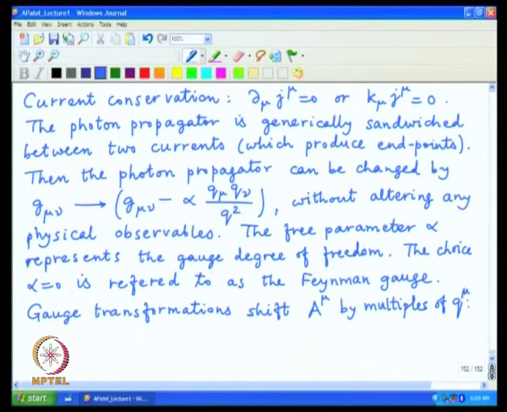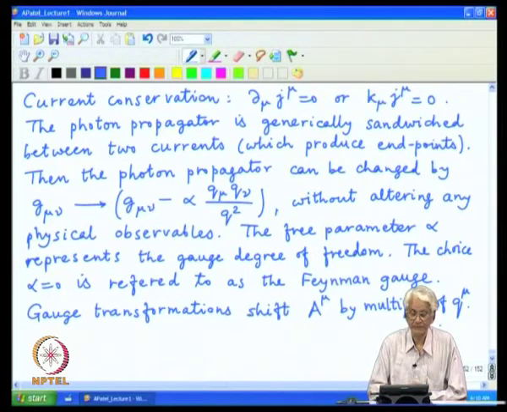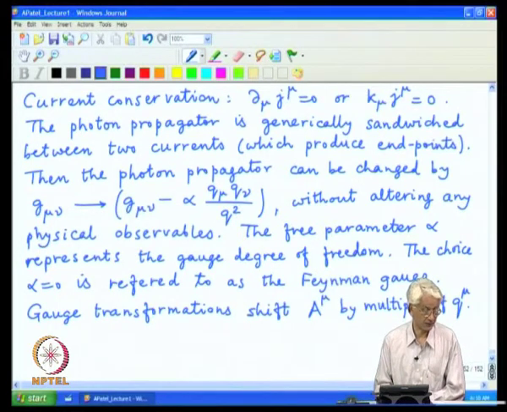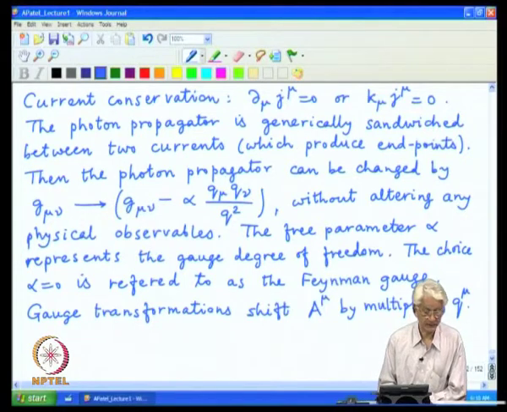Remember, the description was a mu goes to a mu minus d mu lambda. We go to momentum space, the derivative becomes q mu and lambda is just a free parameter. So, a mu will change by multiples of q mu, and now our requirement is that the theory is gauge invariant, meaning whichever place a mu appears, if you change that particular place by a multiple of q mu, the result should automatically turn out to be 0.